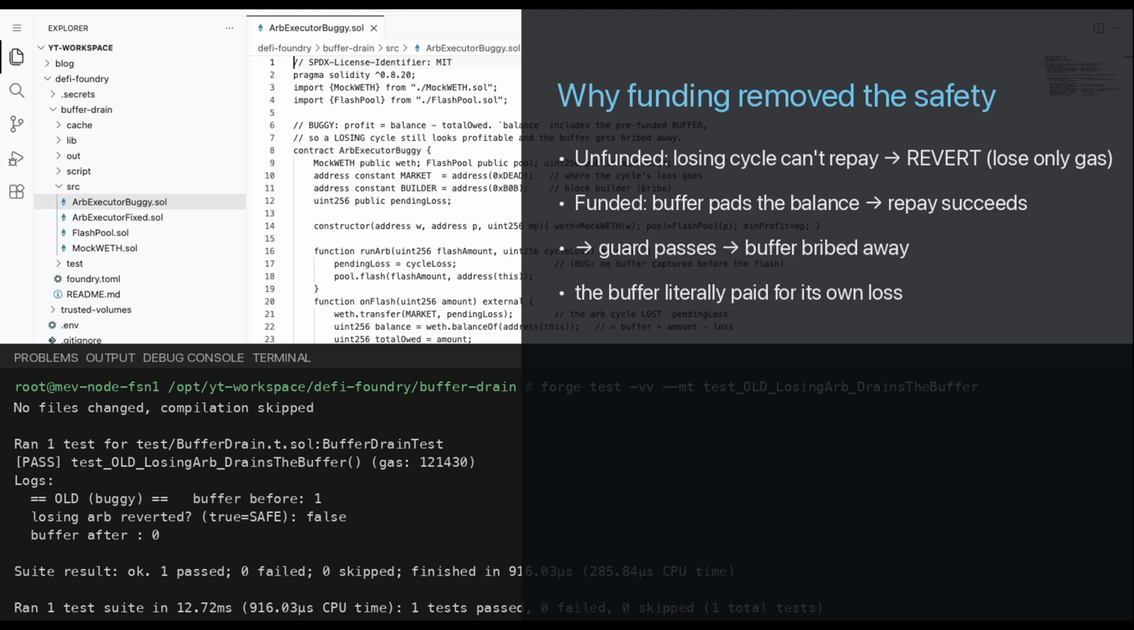Before the buffer, a losing cycle couldn't repay the loan, so it reverted, and you lost only gas. With the buffer, there's enough balance to repay, so the transaction goes through, the guard is fooled, and the buffer is bribed away. Your own capital quietly covered the loss and tipped the builder for the privilege.